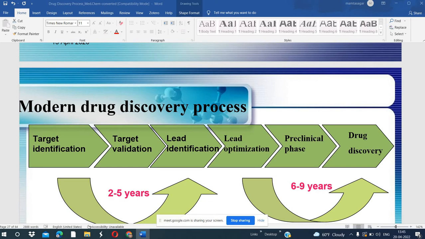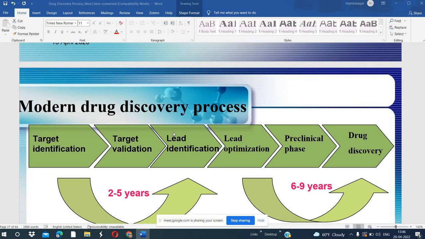So here in this figure you can see the different steps. This is the multi-step process. The modern drug discovery process consists of multiple steps. These are called target identification, target validation, lead identification, lead optimization, preclinical phase, and drug discovery. Okay, finally we discover the drug.